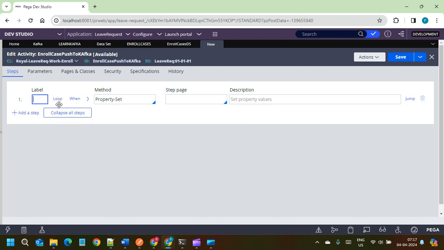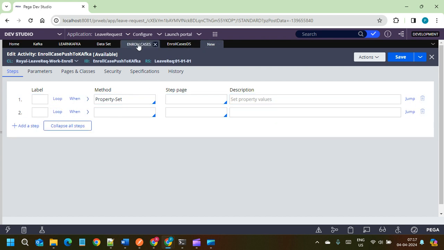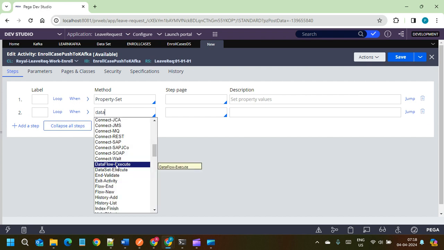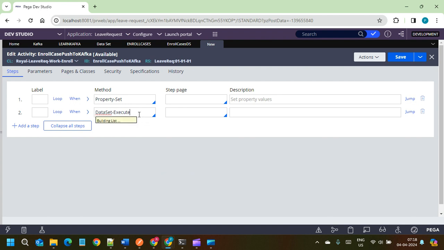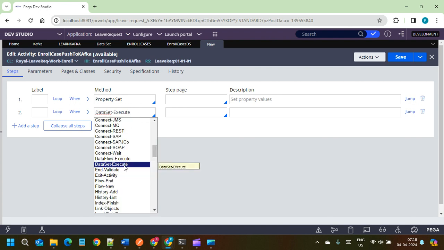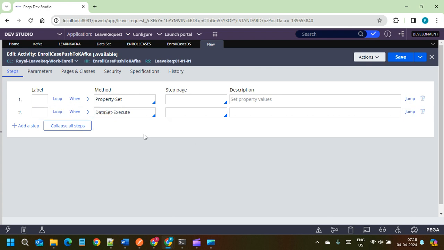And the second step is how to call the dataset. For calling the dataset, we have the method called Dataset-Execute. For executing the dataset we have the method in activity, Dataset-Execute. For data flow, we have Data-Flow-Execute.